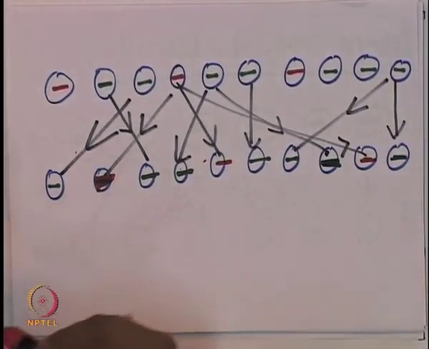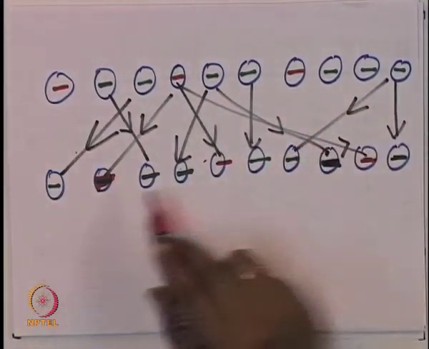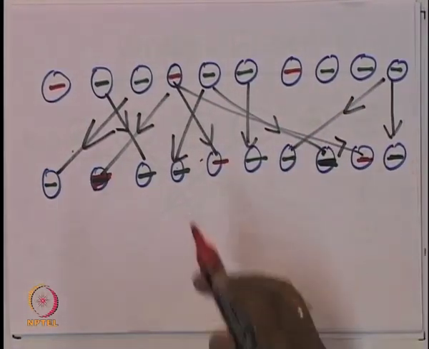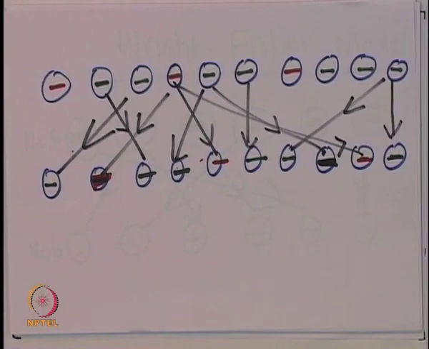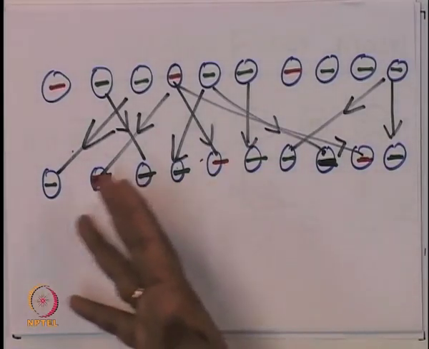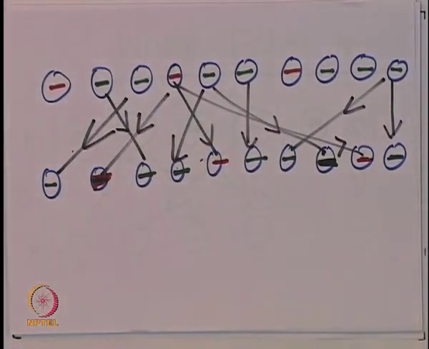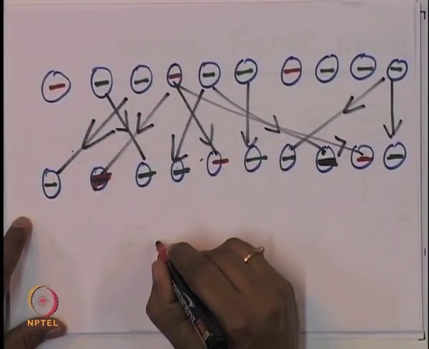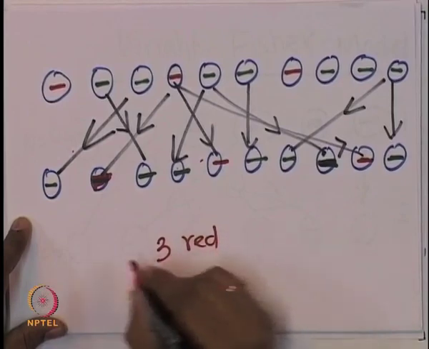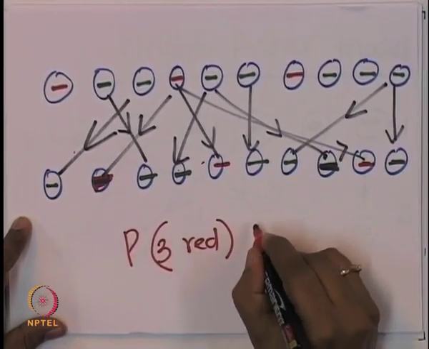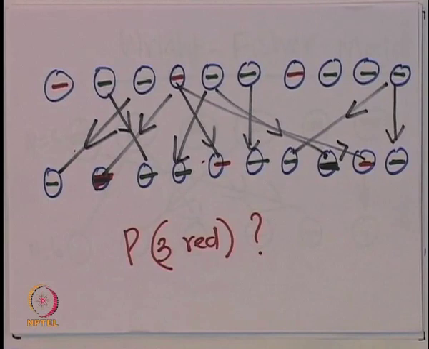So, you can ask the question, if there are 3 reds in this, now you did one in one particular population, you can do many such experiments. If you were to draw the same thing, you will draw the arrows randomly in a different manner. Then you can ask, on an average, if you do this many times, what is the probability of finding 3 reds in the next generation? You can ask this question and the answer is